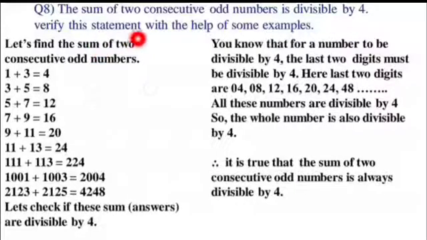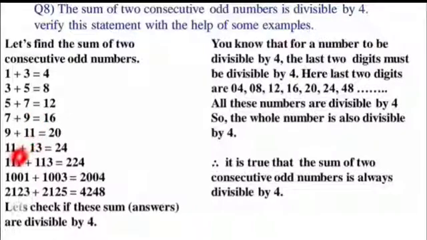Now the next one, that is number 8. The sum of two consecutive odd numbers is always divisible by 4. Again, you have to verify this statement. So let us first of all take some examples of two consecutive odd numbers. 1 and 3 are consecutive odd. Let us sum them. Answer 4. 3 and 5 are consecutive odd. Let us sum them. Answer 8, and so on.